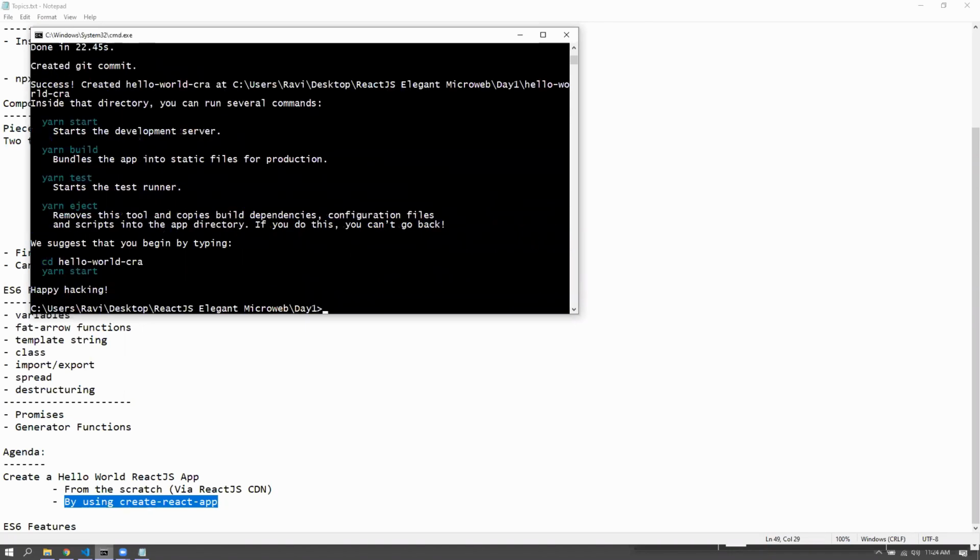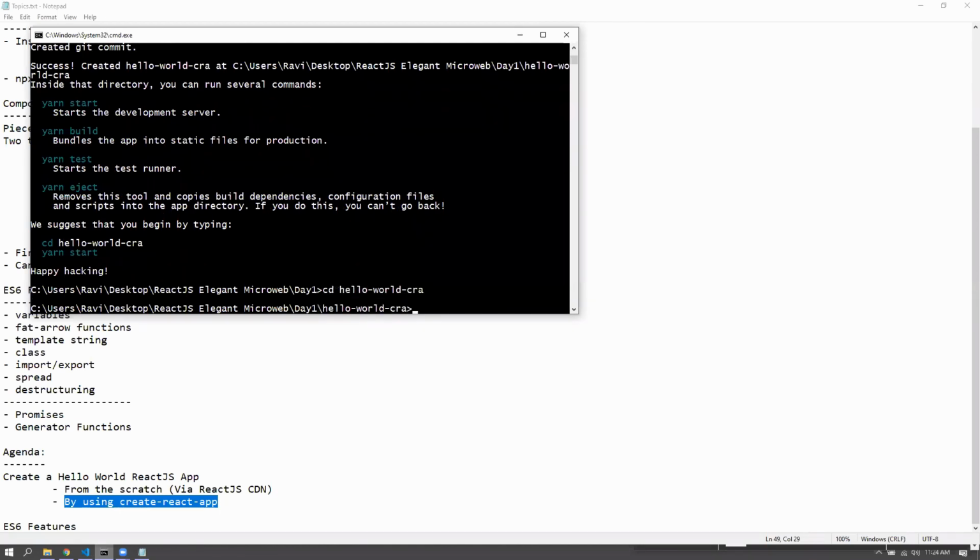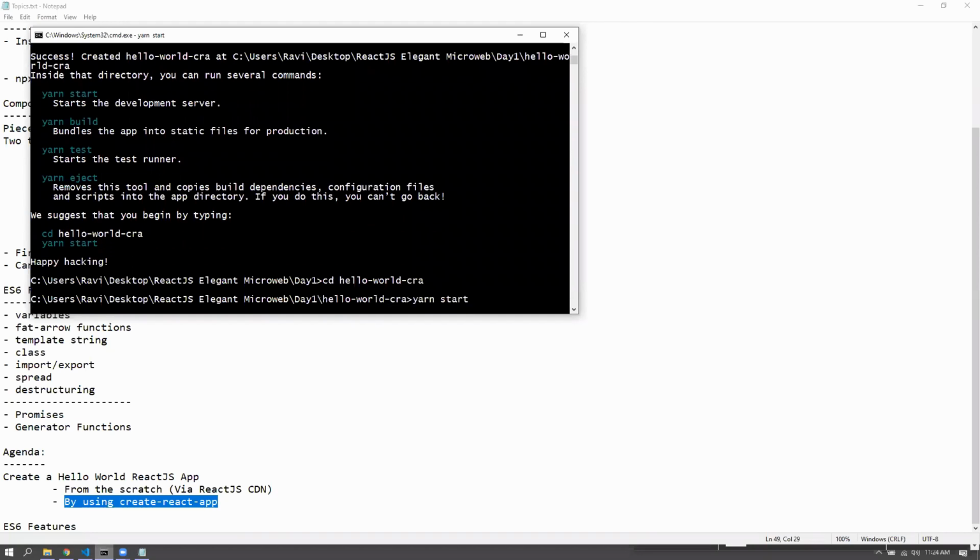Right. So you can see already that it tells me at the end that we should CD into Hello World CRA application and just go for Yarn start. If you have not installed Yarn, you would have NPM start as a suggestion. But if you have Yarn in your computer, Create React App would take Yarn as the default dependency manager. All right. So CD into Hello World React or Hello World CRA and Yarn start.